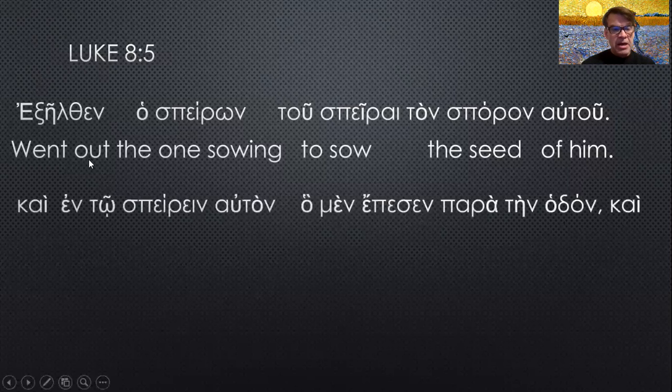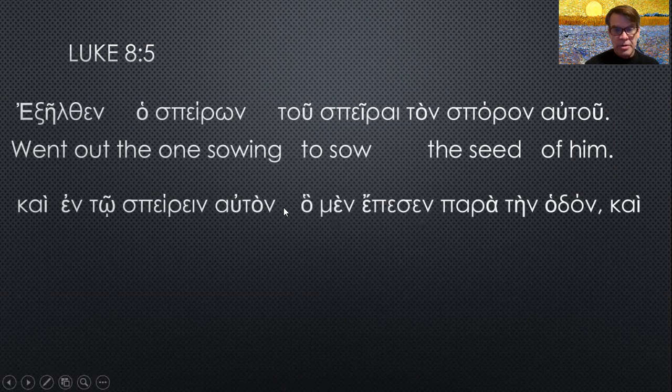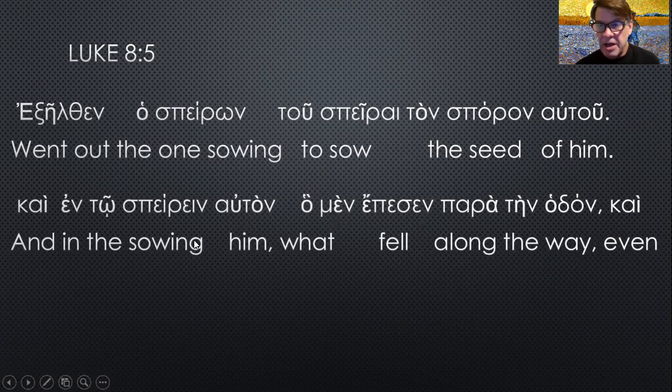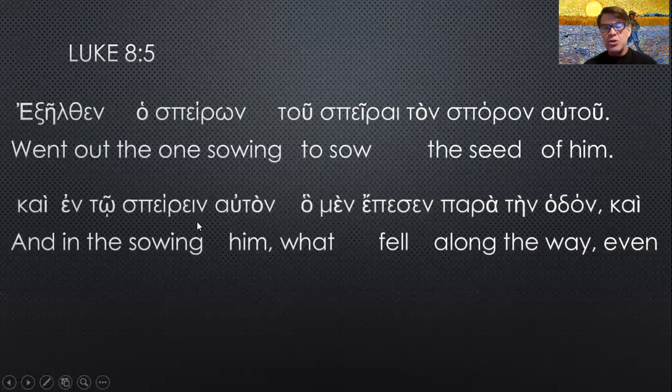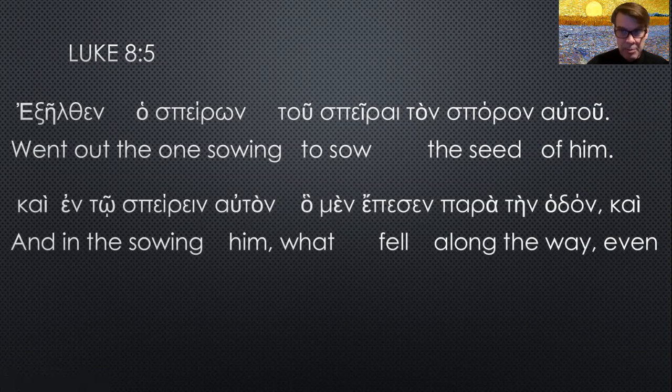Next line. Kai en tō speirein auton. Here's the other infinitive. So if 6 out of 7 infinitive endings end in ai, the other one is ein. This is a present infinitive here. En tō speirein auton. While he was sowing. So this is another kind of infinitive game. If this is a dative article en tō plus infinitive, this is what I call a temporal game. It's a time game. And when you have en tō infinitive, it means while doing it.